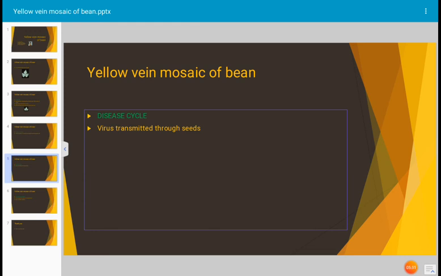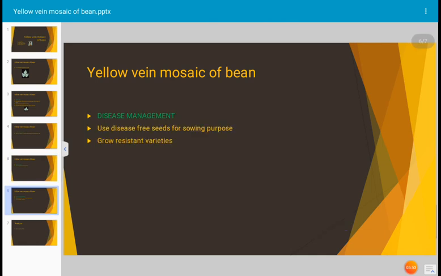And then, how to manage the disease? How to manage the disease? Use disease-free seeds for sowing purpose. This is the most important management. And grow resistant varieties. There are several resistant varieties available in the market that we have to use for sowing purpose to avoid the disease.